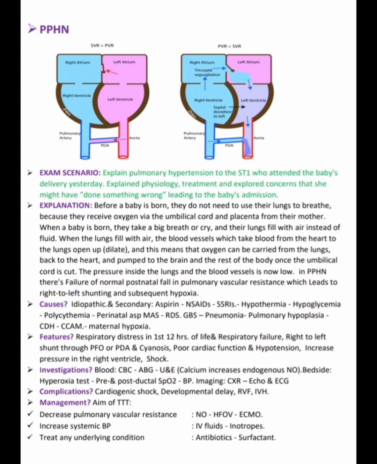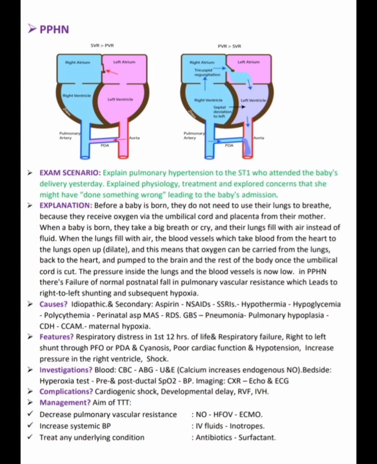Then features. What does the baby develop with pulmonary hypertension? There is respiratory distress in the first 12 hours of life and respiratory failure. Right to left shunt through the PFO and/or PDA, and cyanosis. There is poor cardiac function and hypotension. Increased pressure in the right ventricle, shock.